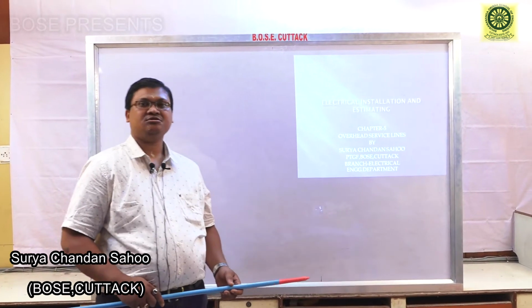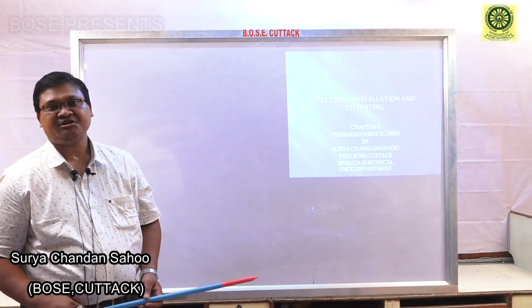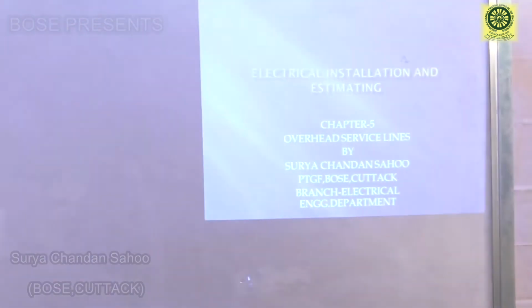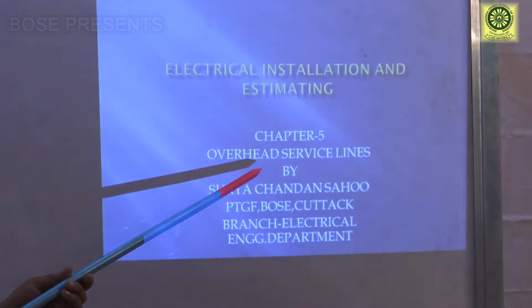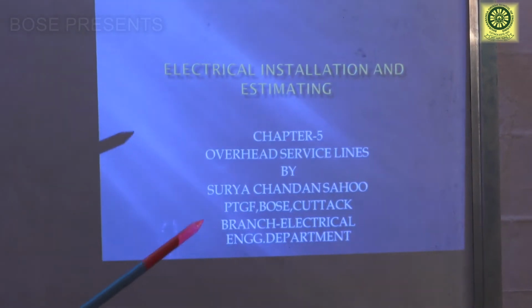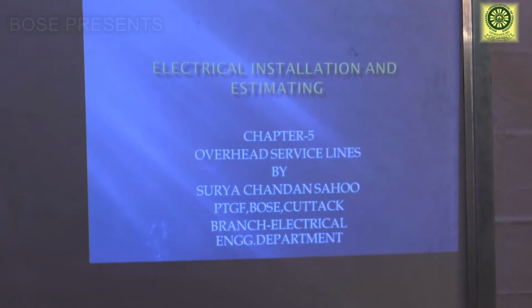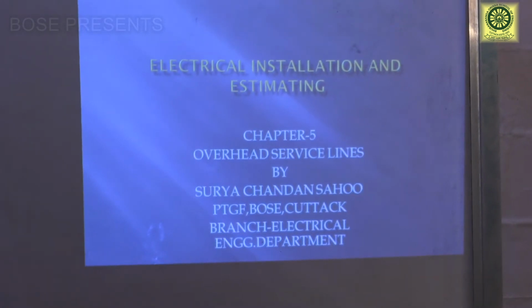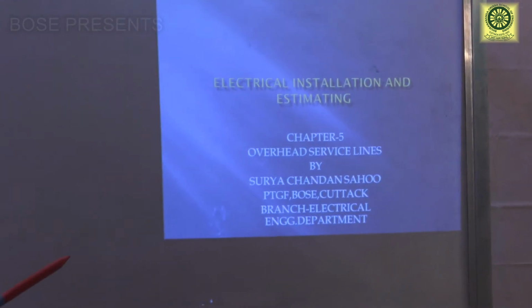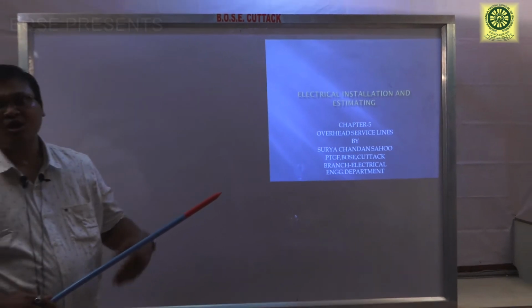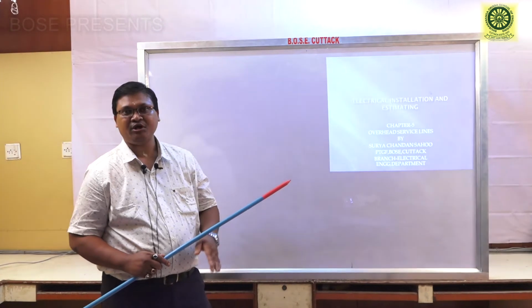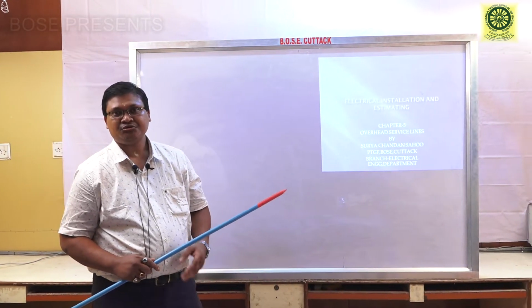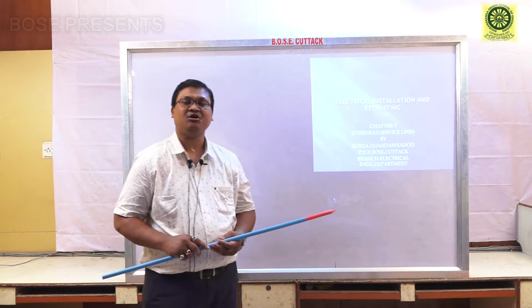Today I will discuss the subject electrical installation and estimating, and the topic name is overhead service lines. First, the question arises: what is overhead and underground? Above the floor is the overhead cable connection, and below ground the cable connection is known as underground.